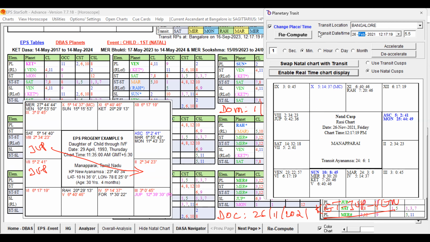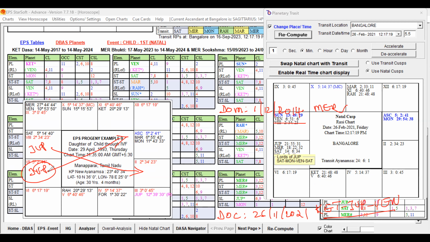You can see Jupiter is here, ruling in Capricorn. Then Jupiter is aspecting the Moon and the 11th house. So that is supportive. The fifth lord is Mars. At the time of the IVF treatment, Jupiter is present here, aspecting Mars, the fifth lord, and also the 11th house. That supports the IVF.